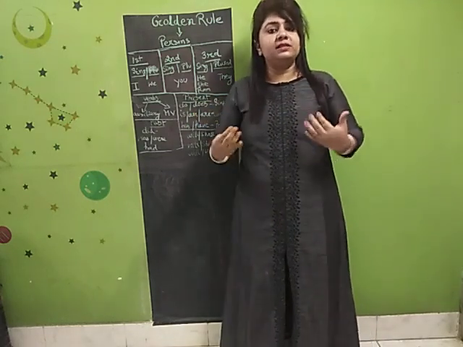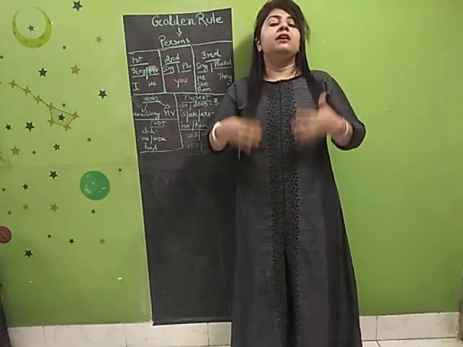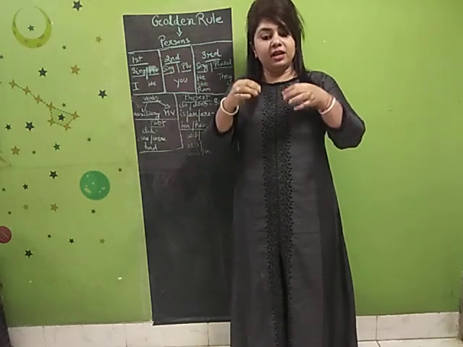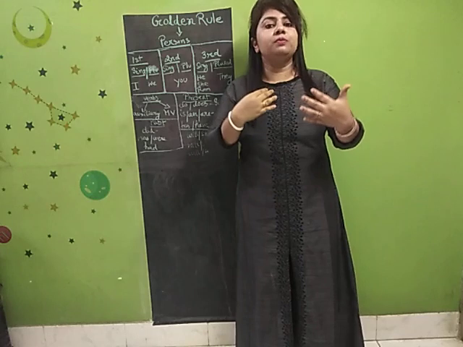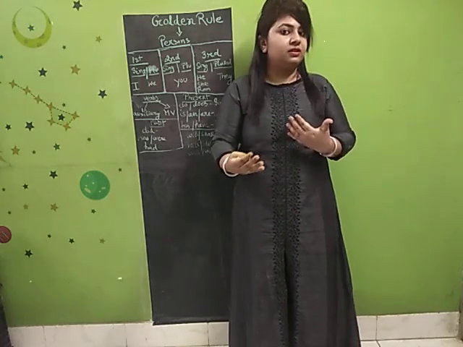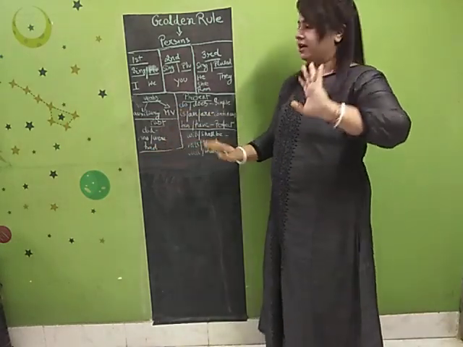Present means what? Present means when you are living in a certain moment. Now you are doing something. That's present. You are here now talking to me or listening to my conversation. So presently you are listening to my conversation.